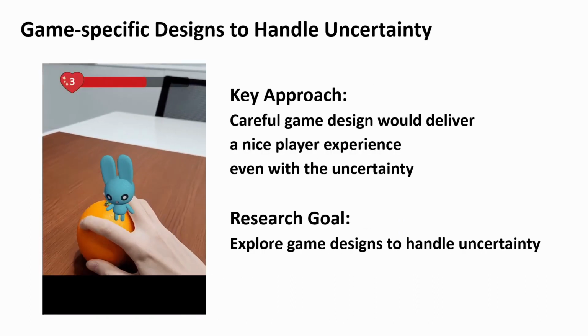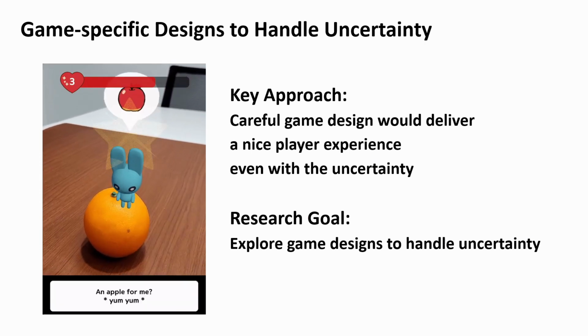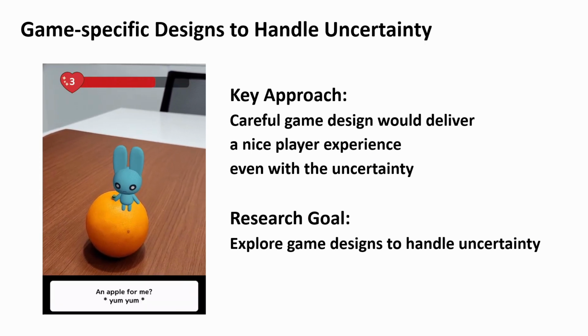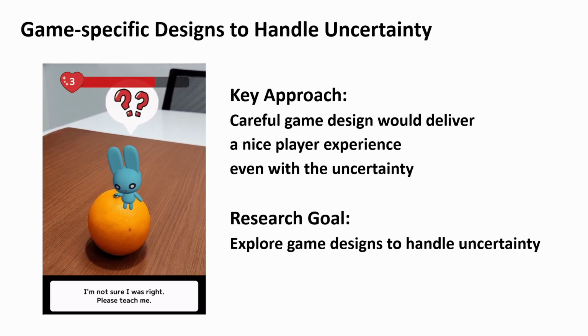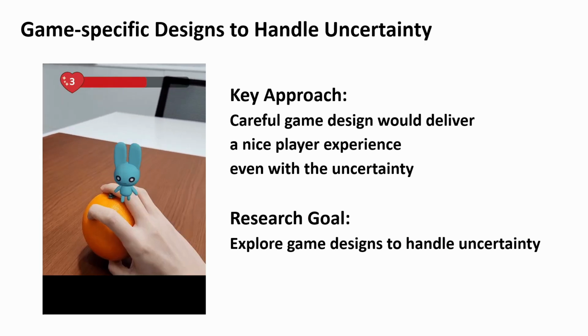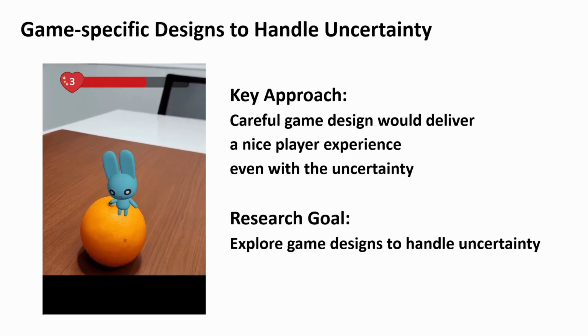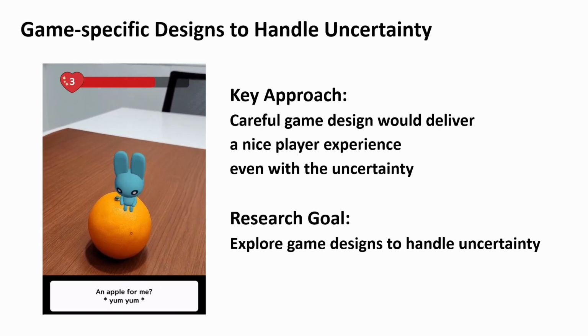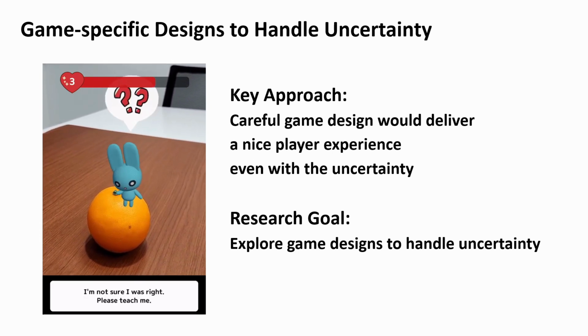So we chose a new approach. We focused on the characteristics of games. We started with the idea that we could design a game in which the player would naturally overcome the errors, like in this figure, telling them that an error might have occurred and asking them to fix it.